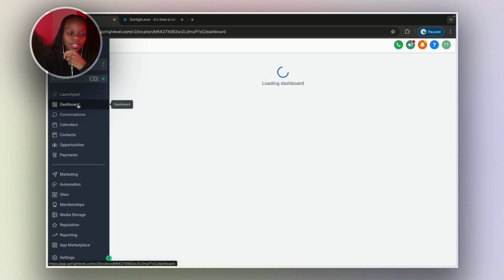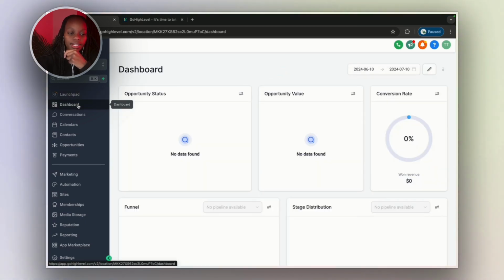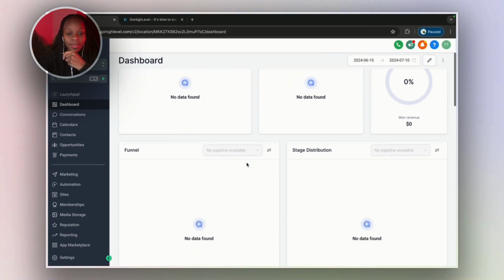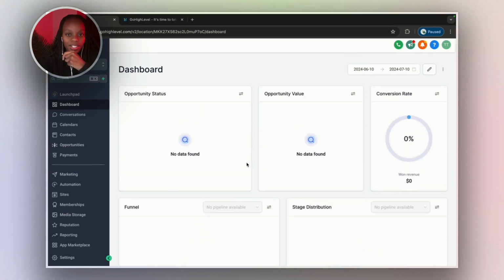moving on, we have the dashboard. When I work with a client, I always tell them this is the most important part of their business. So this is where they see all their numbers, what's happening in their business. It's currently empty right now, but if you have some actions going on, you'll be seeing all the numbers in here. So you can also customize this however you want it.